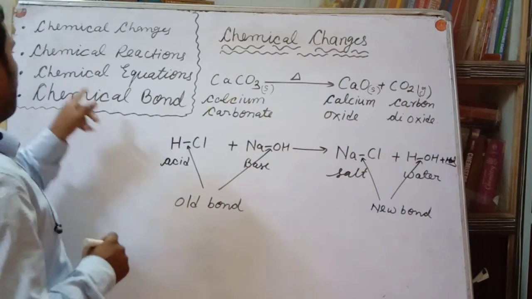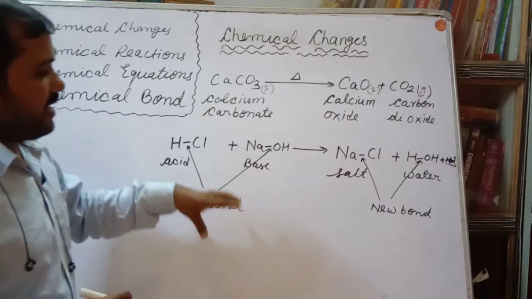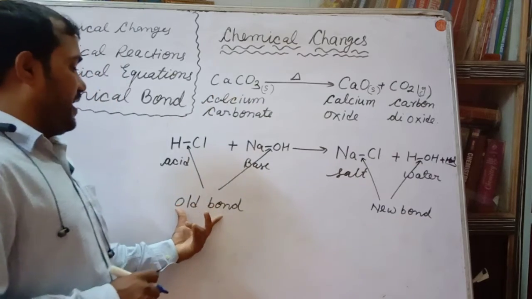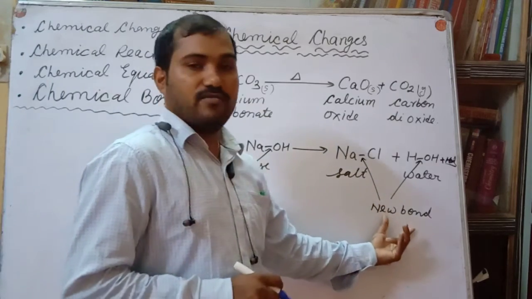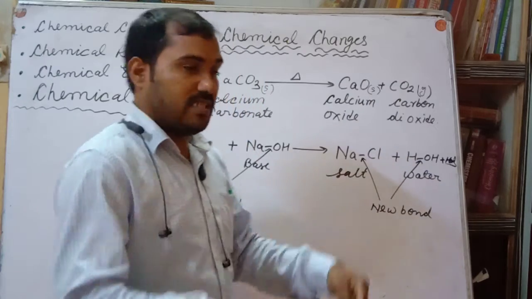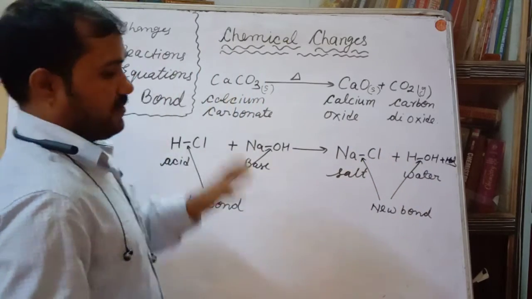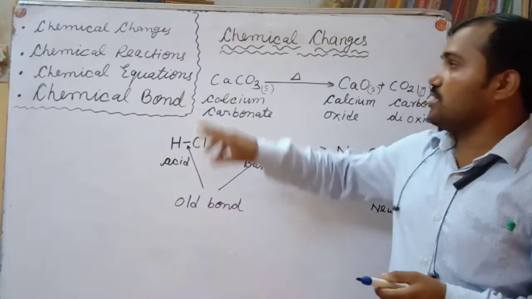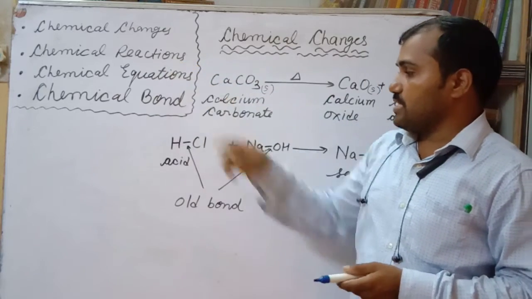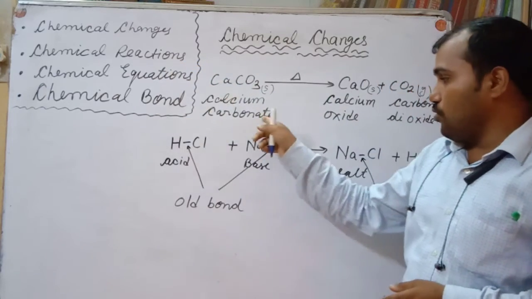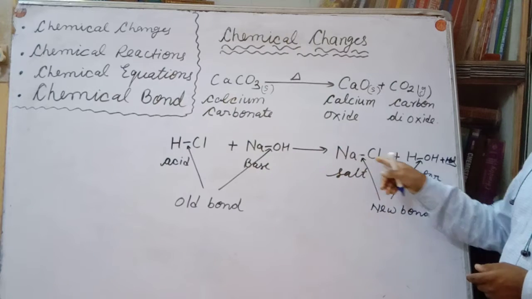So what is happening in this reaction? In this reaction, breaking of the old bond and formation of the new bond take place. This is said to be the chemical reaction. Chemical reaction is the process in which breaking of old bonds and formation of new bonds take place.